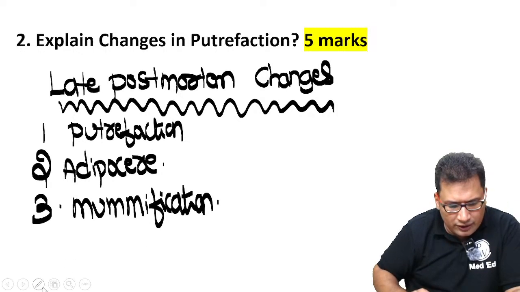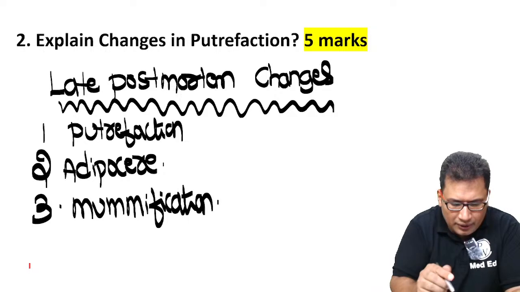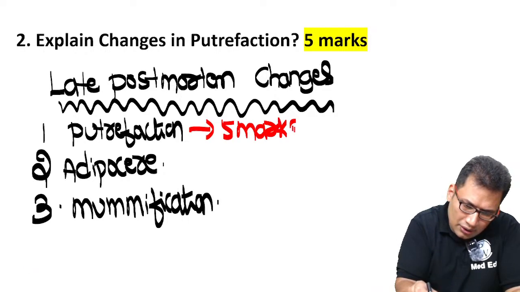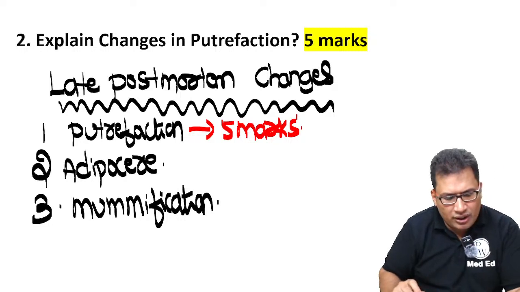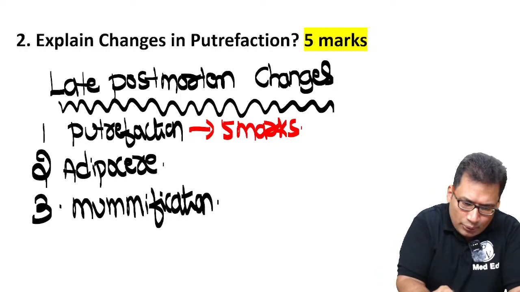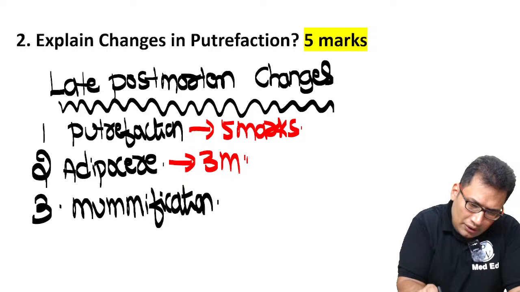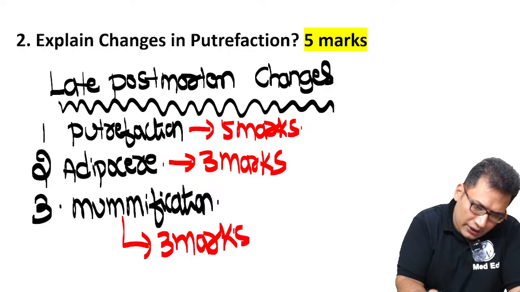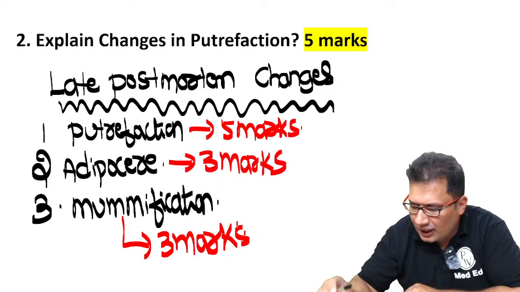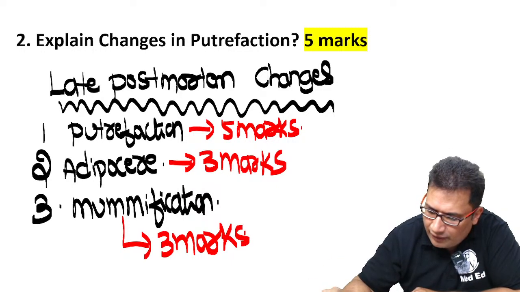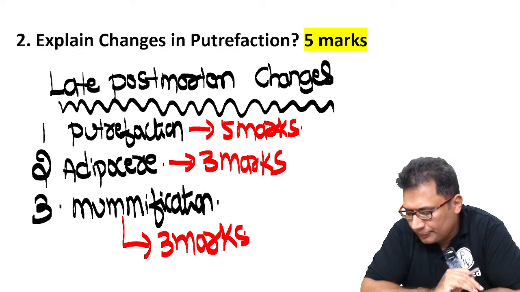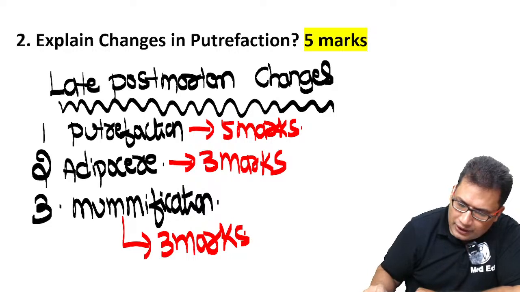So the putrefaction is very commonly asked as a 5 marks question. Adipocere, very commonly asked 3 marks question. Mummification also 3 marks. So this is very, very important. After the class, you just go through these 3, very, very important. Now I am going to discuss putrefaction.